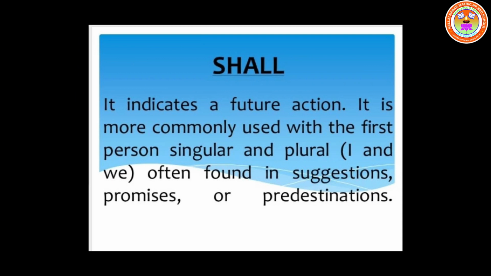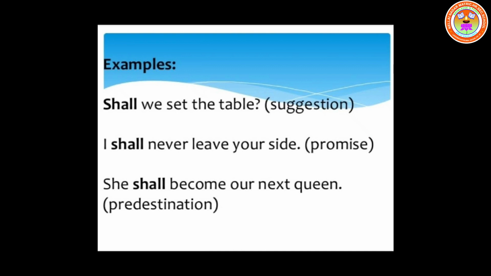The next one is shall. It indicates a future action. It is more commonly used with the first person singular and plural. First person means I and we. Often found in suggestions, promises or predestinations. Next one, shall we set the table? Suggestion. I shall never leave your side, promise. She shall become our next queen, predestination.